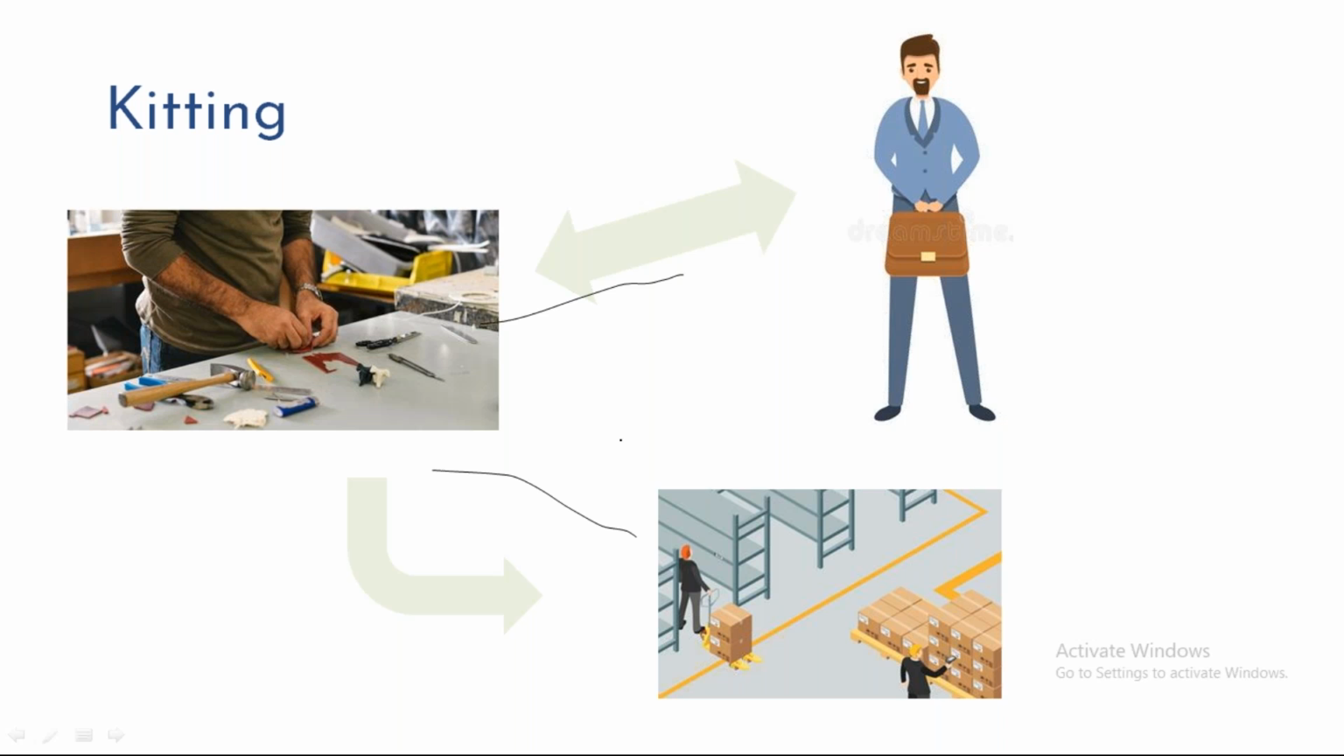In make to order, whenever a customer orders, that's when we actually start producing it. And that is make to order. In case of make to stock, based on the forecast, we produce something and store it in our warehouse, and then we ship it to the customer. That is make to stock.